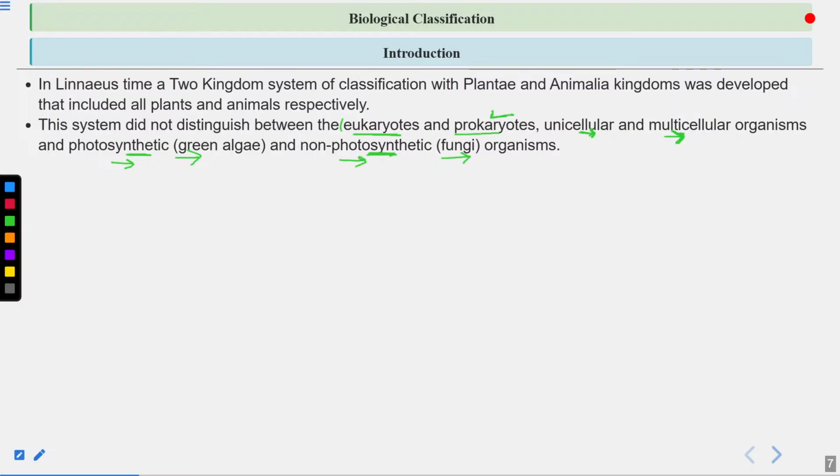So there was no separation between eukaryotes and prokaryotes, unicellular and multicellular, and photosynthetic and non-photosynthetic, meaning autotrophic and heterotrophic organisms. So fungi, they are heterotrophic. Plants and algae, they are autotrophic. So there was no distinction. All the organisms were placed in a single group. Clear?